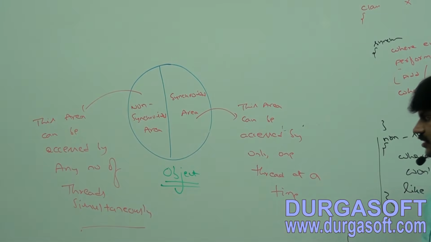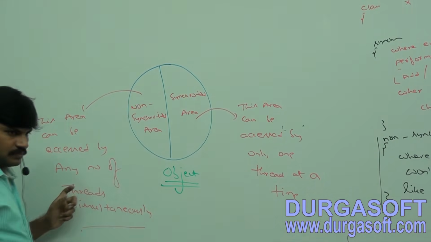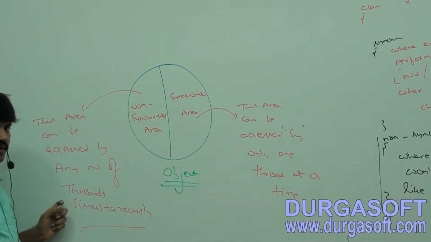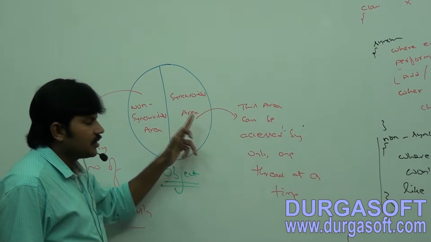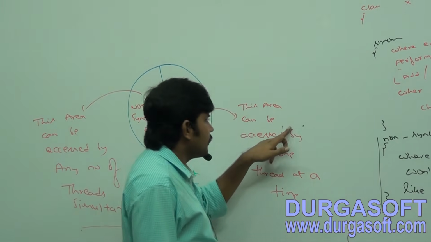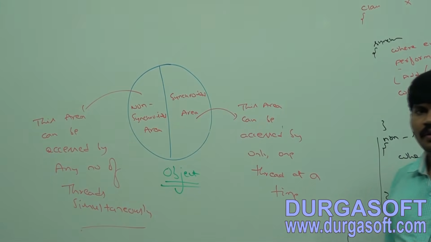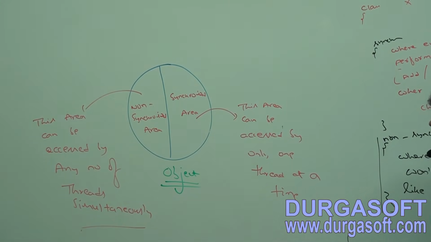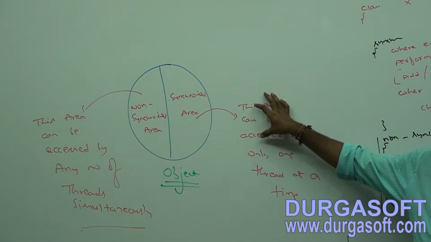But what about this one, the synchronized area? This area can be accessed by only one thread at a time. Completed, right?